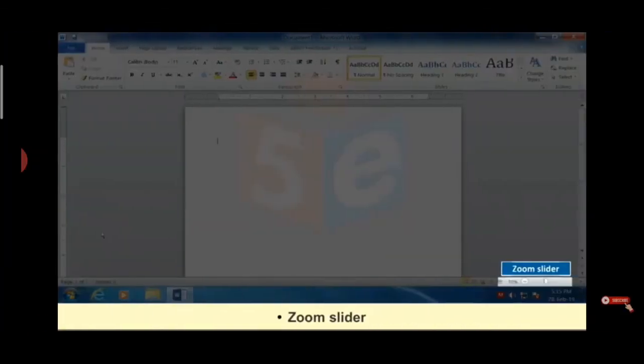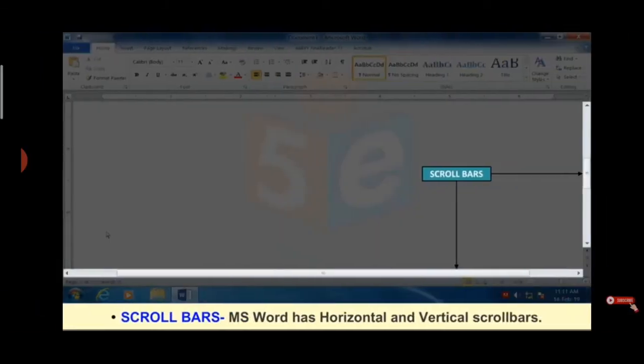It also contains one more thing, the zoom slider bar, which is used to zoom in and zoom out your page.